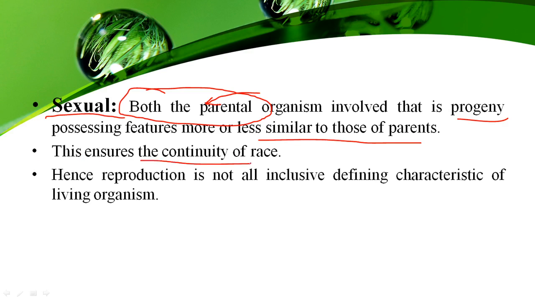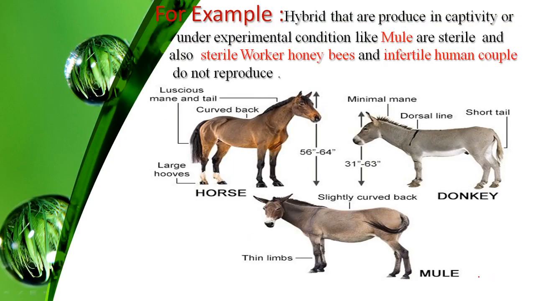This ensures the continuity of the race, as there are many living organisms that do not reproduce. बहुत से organisms होते हैं वो reproduce नहीं होते and do not give rise to offspring. There are many living organisms that do not reproduce or give rise to offspring. For example, ये कौन से organisms हैं? An example is hybrids.